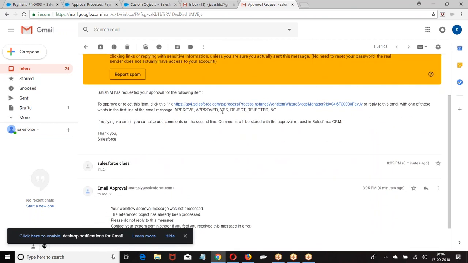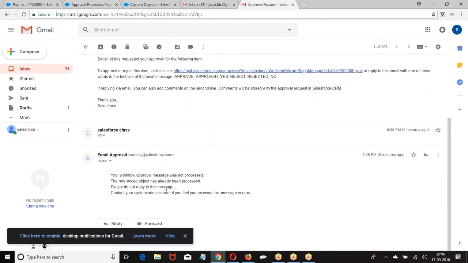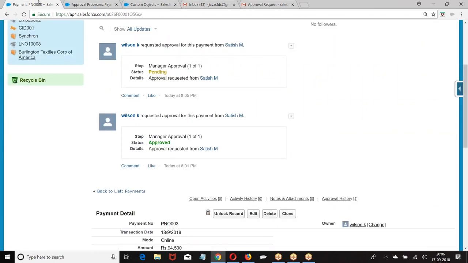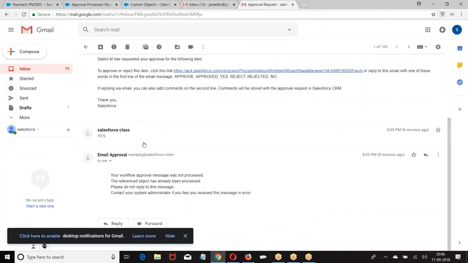I already gave the response YES. The workflow approval message was not processed. The reference object has already been processed. Please do not apply this. For some reason it is not accepting my email response. No issue. Basically, when I give a reply here, it should be approved. For some reason it's not processing my request.